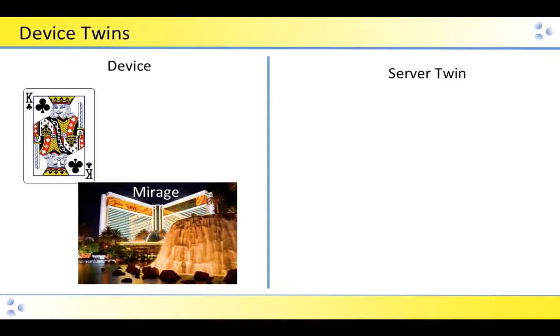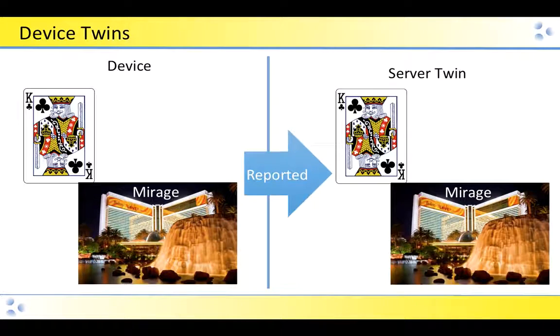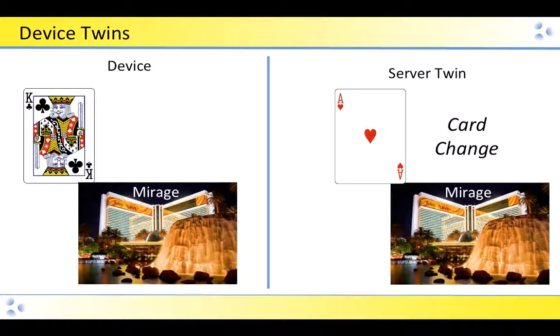This is how it works. For example, imagine we have a device. It's a card and it's a king of clubs, and it's located at the Mirage Casino in Las Vegas. And it reports in to the server saying, this is who I am and this is where I'm at. And the server then establishes a twin that then mirrors what's going on with the reported properties. Then at some future point in time, the server says, we need to make a change here. For example, we need to change the card to an ace of hearts.